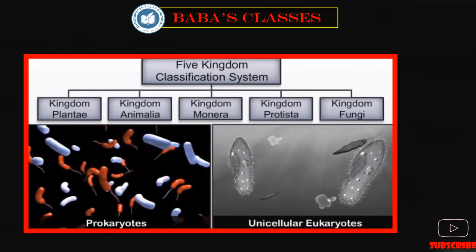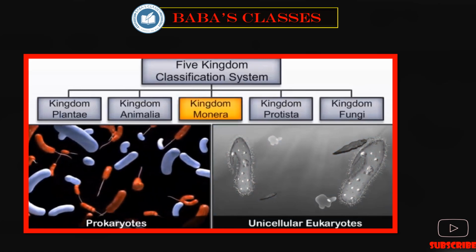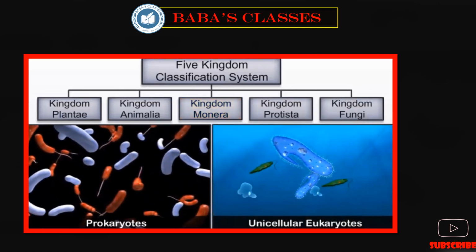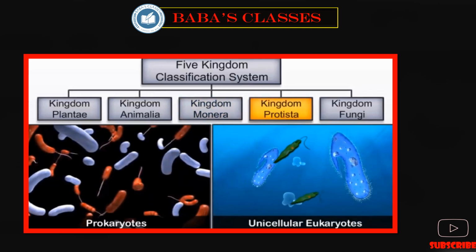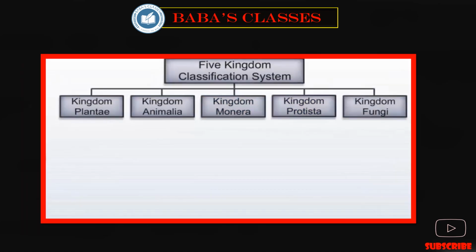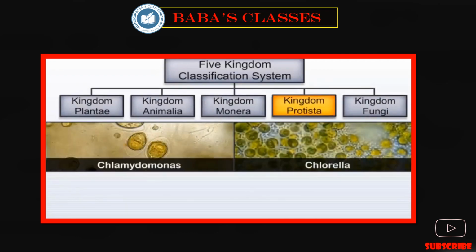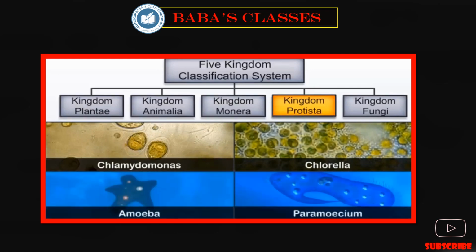Friends, all prokaryotes are placed in the kingdom Monera, and all unicellular eukaryotes are placed in the kingdom Protista. In the five kingdom classification system, kingdom Protista brought Chlamydomonas and Chlorella together, as earlier they were placed in the plant kingdom based on a true cell wall, and also brought Amoeba and Paramecium together, which were earlier placed in the animal kingdom, as they both don't have a cell wall.